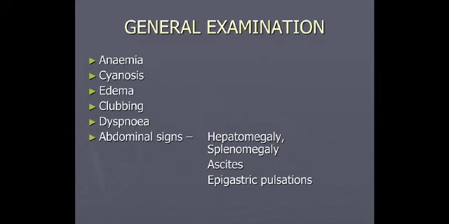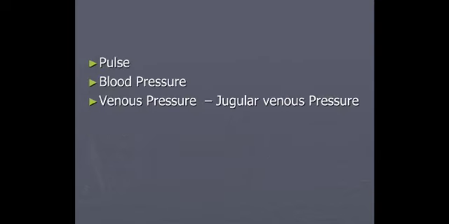And epigastric pulsations may occur due to cardiovascular disorders like aortic pulsation, usually in a thin and nervous patient, aneurysm of the abdominal aorta, and hypertrophy of the heart, especially the right ventricle, giving an epigastric systolic thrust. Following the general examination, we have seen what is anemia, and the importance of cyanosis, edema, clubbing, dyspnea, and abdominal signs. We go on to know the importance of pulse, BP, and venous pulse.